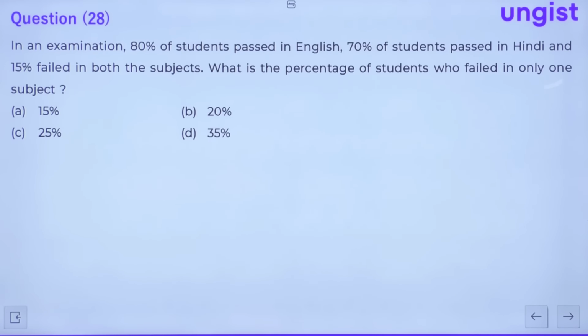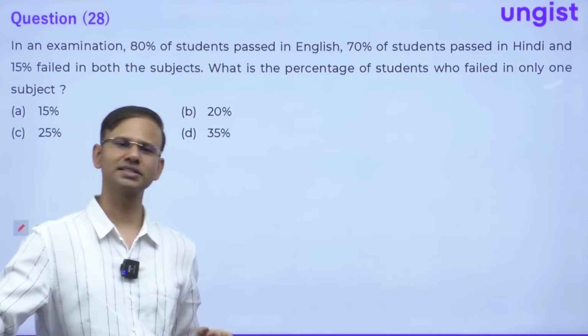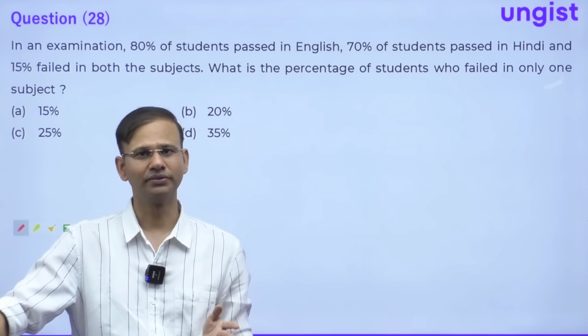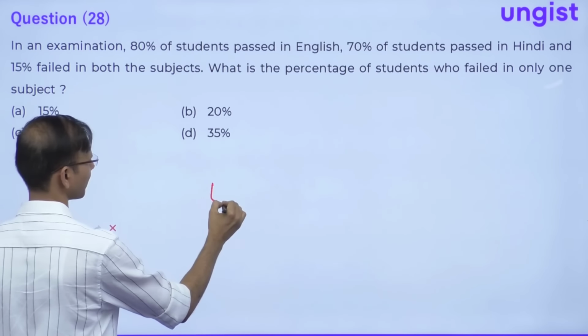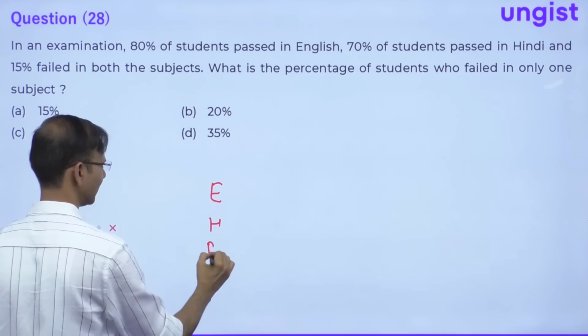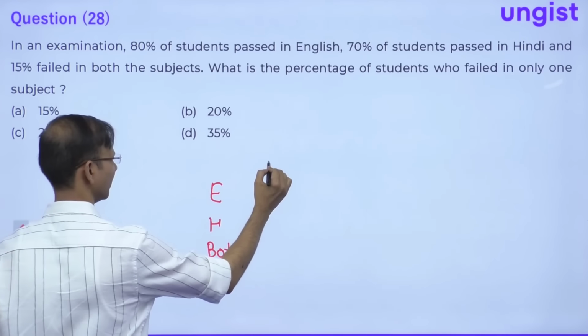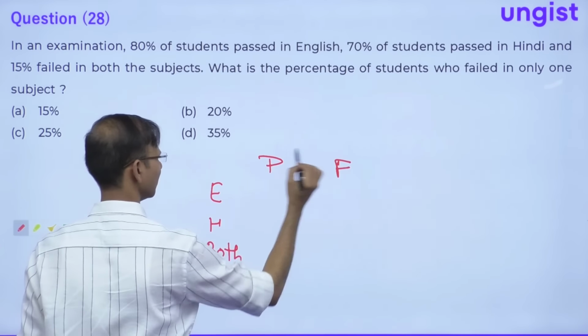Now, question number 28. In an examination, 80% students passed in English. Guys, this question is based upon the Venn diagram concept, and this is the first thing that we teach in our class, that all the data should be the same, right? Because here, if you talk about English and Hindi, this is English, this is Hindi, and this is both the subjects. This is passed and this is failed, correct?